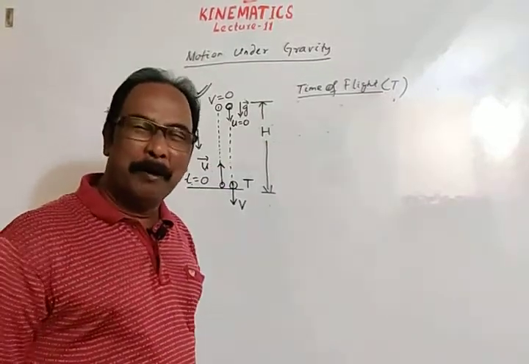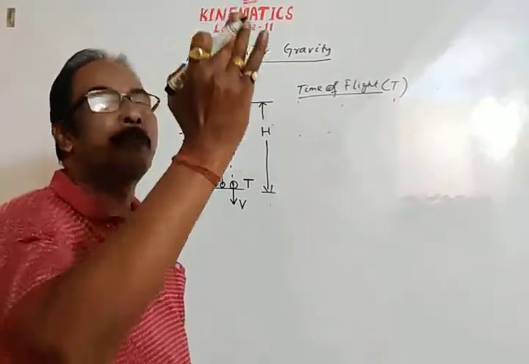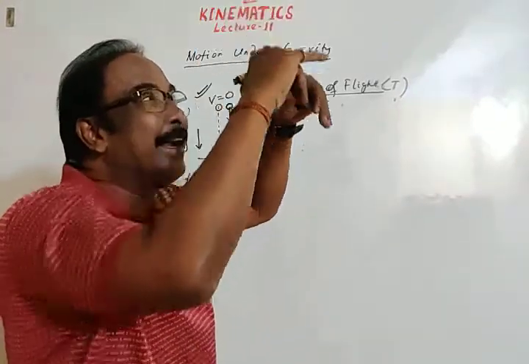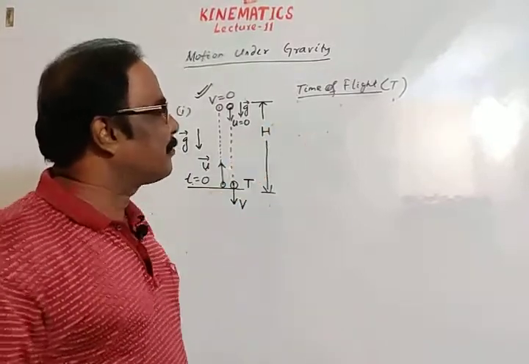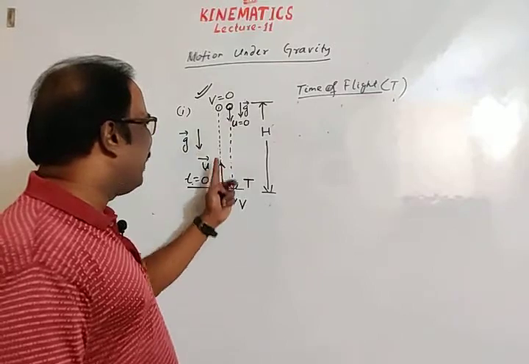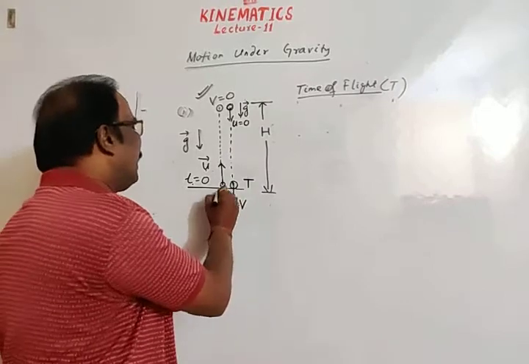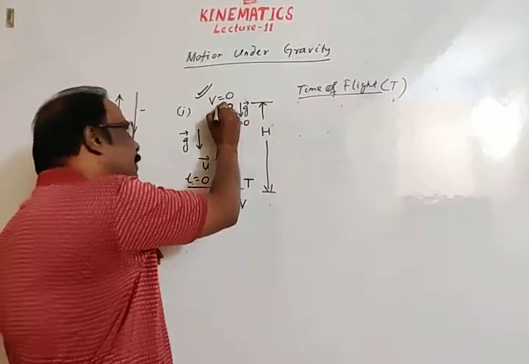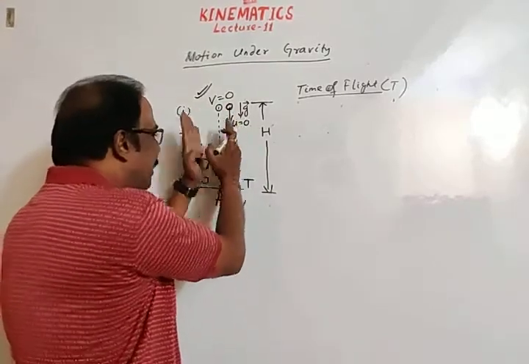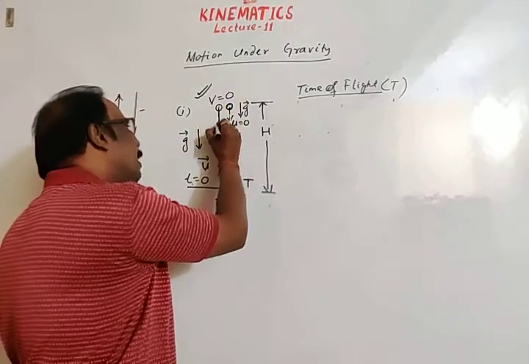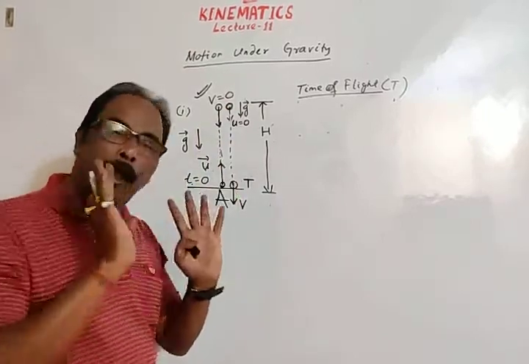What do we mean by time of flight? Time of flight is the time during which the body remains in space. The body flies in space and again comes back to the initial position. We have to find the expression for time of flight. Let the maximum height reached by the body be h. The body starts from this position and returns to the same position, moving along this line and returning along the same line. It is seen as a double line, but actually the body moves from A and again strikes at A.